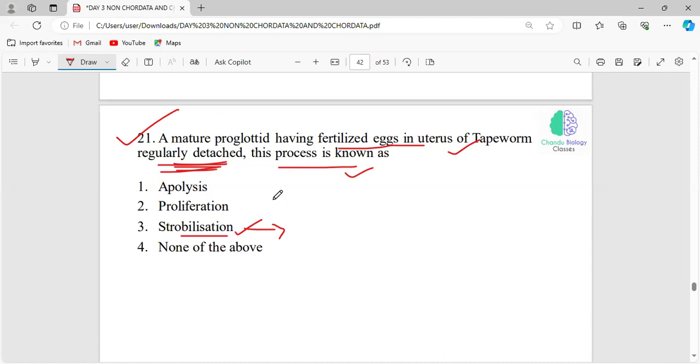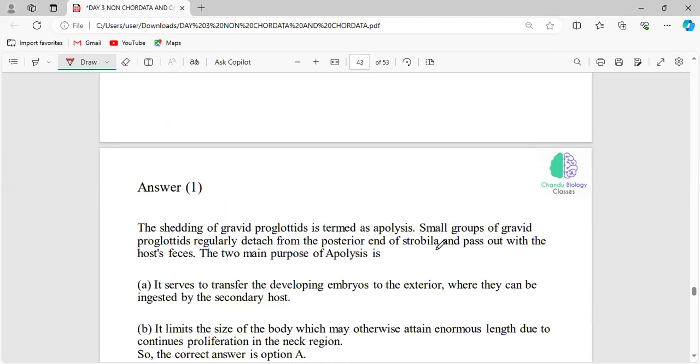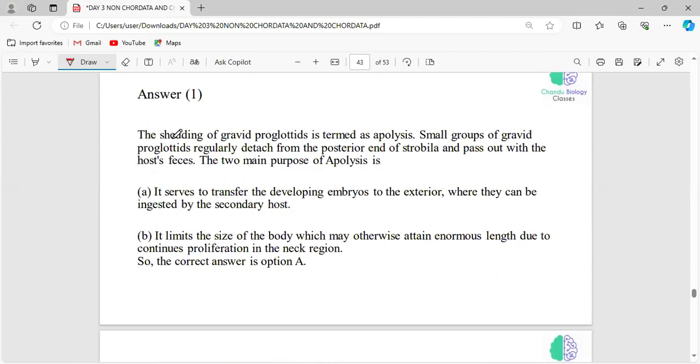We know that. Proliferation is somewhat a growth, but here the statement says they are regularly detached. So obviously it is related to apolysis. The shredding of this gravid, which means a matured proglottid, is called apolysis.